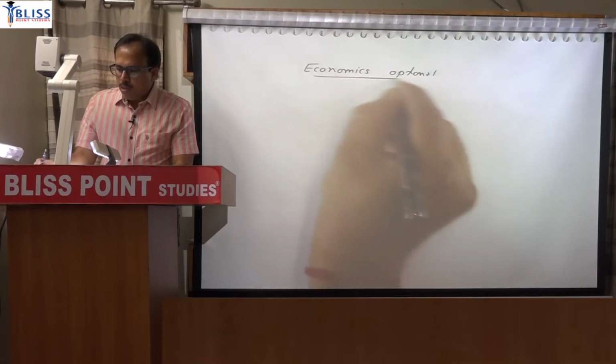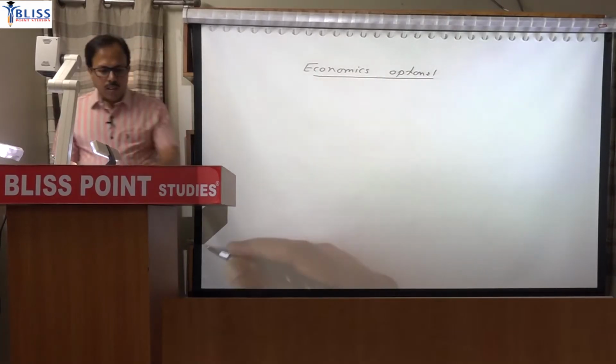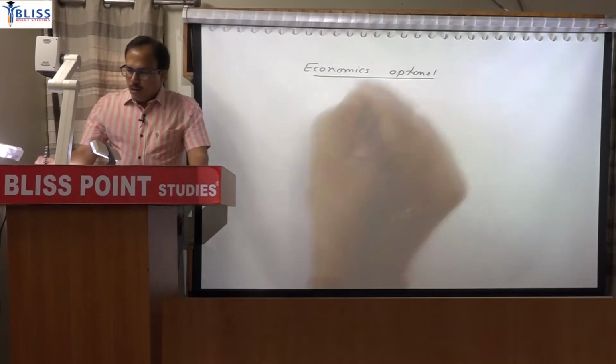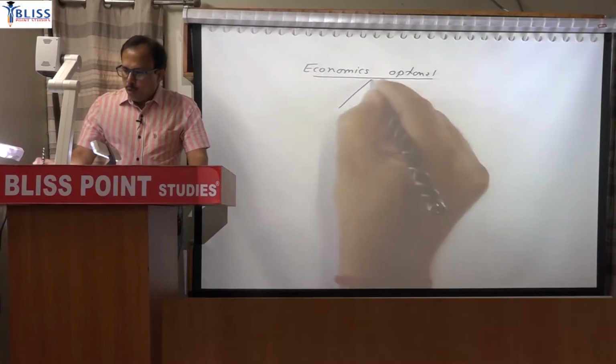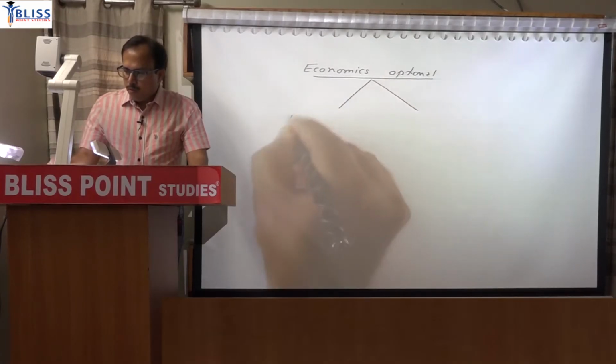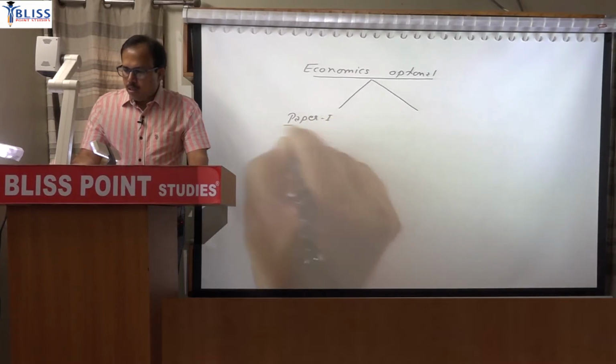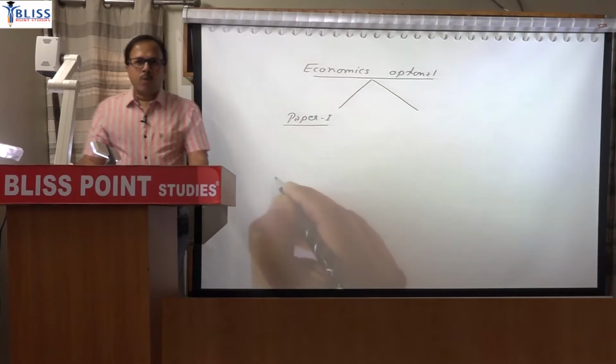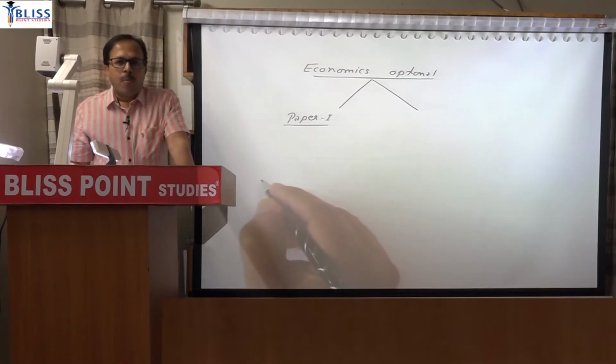Economics optional for civil service, as you know, will have two papers. Paper 1 is mainly the core aspects of economics like micro, macro, money, banking and finance, international economics, growth and development.